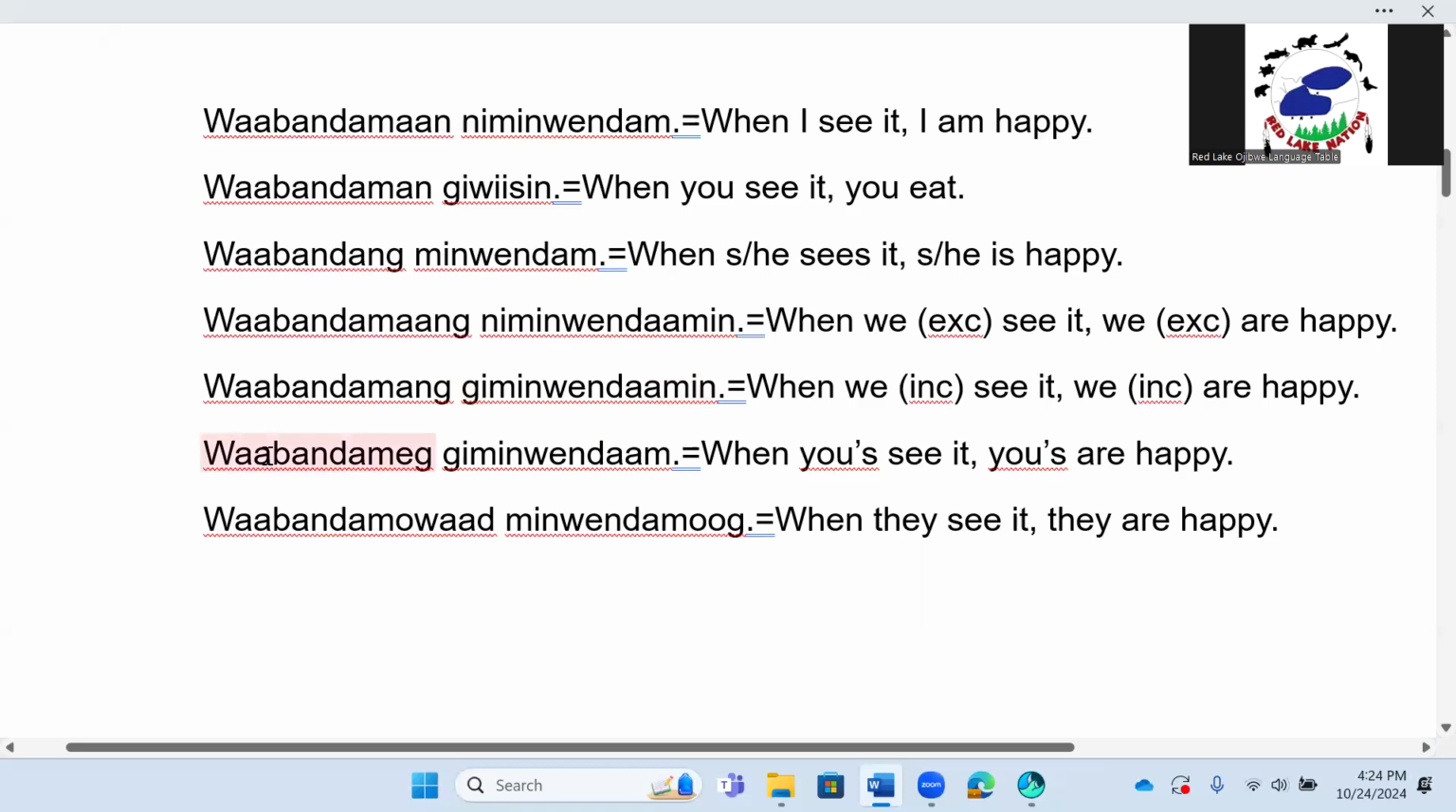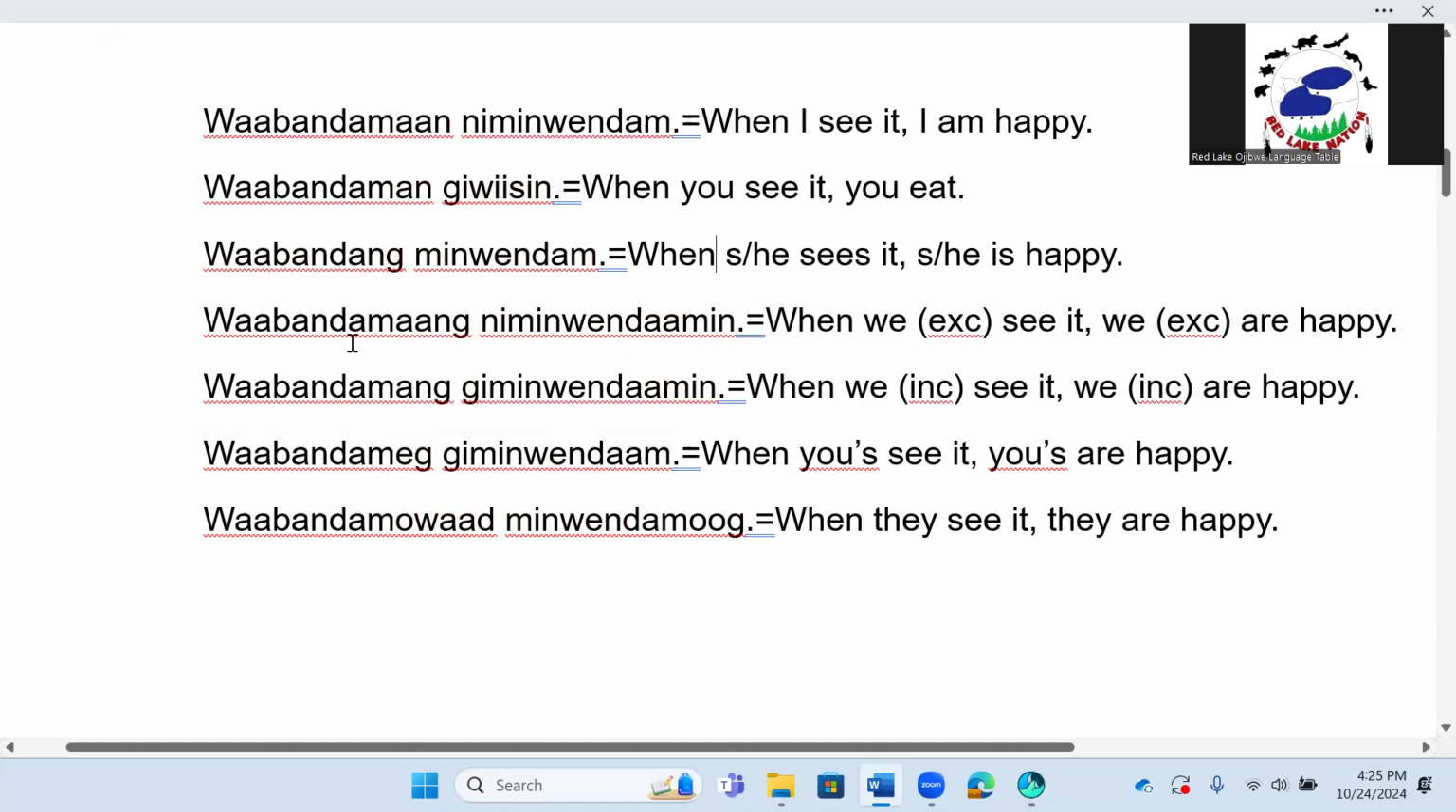You or you all, this would be 2P conjunct, 2P independent statement. And our last one would be 3P, they conjunct with a they 3P independent statement. So our conjunct form words have to be said in conjunction with an independent statement. Okay, so that's how we did this session here.